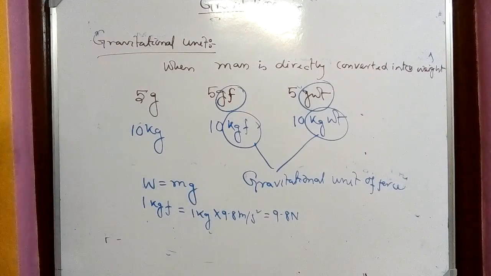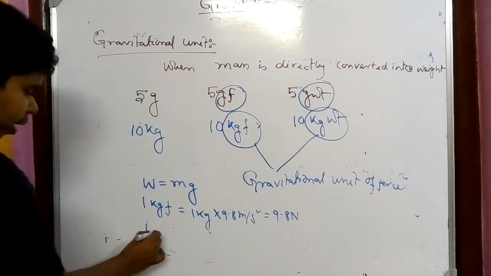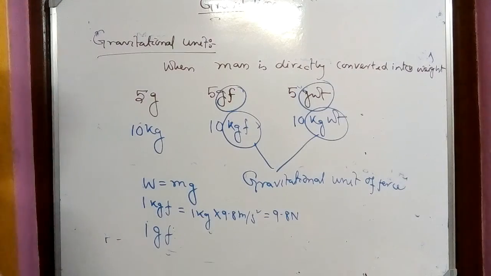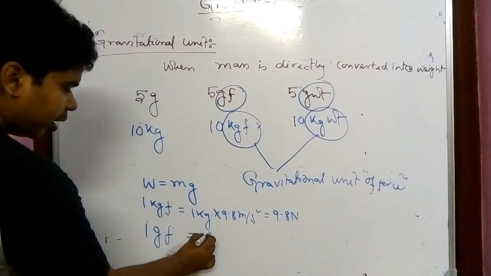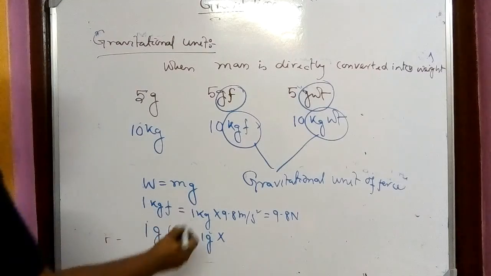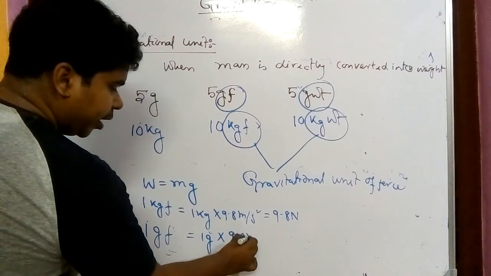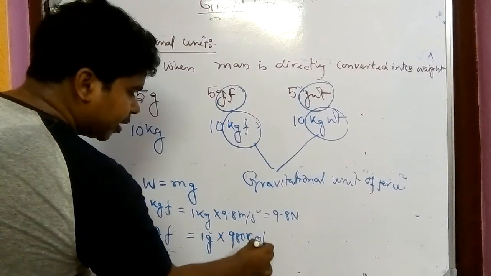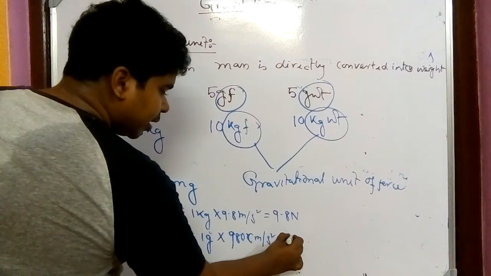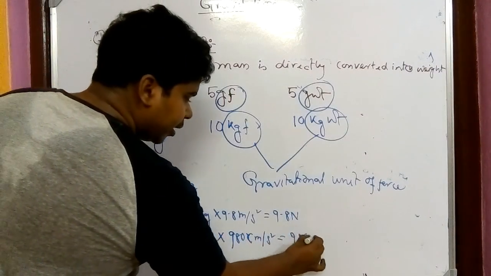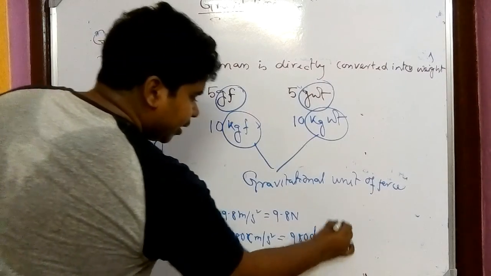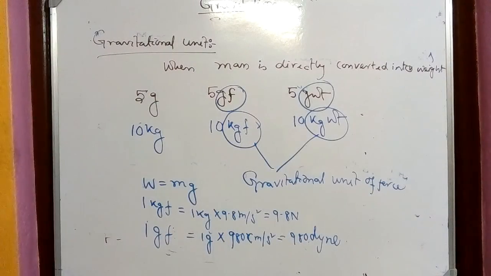So 1 kgf is equal to 9.8 Newton. 1 gf means 1 gram, and its gravitational acceleration will be 980 centimeter per second square, so it is 980 dyne. This is the relation of 1 kgf and gf with the SI and CGS units.